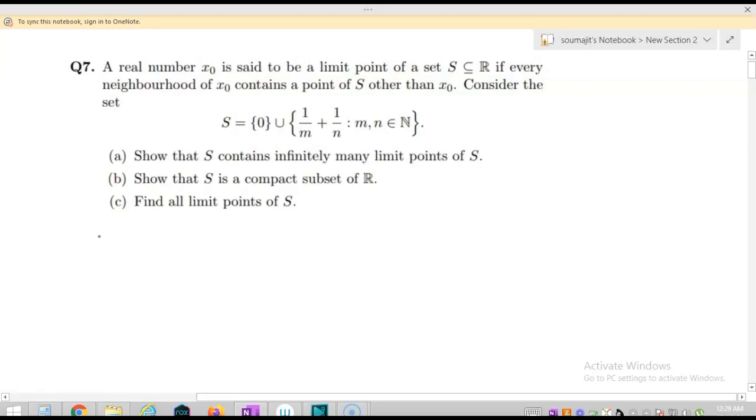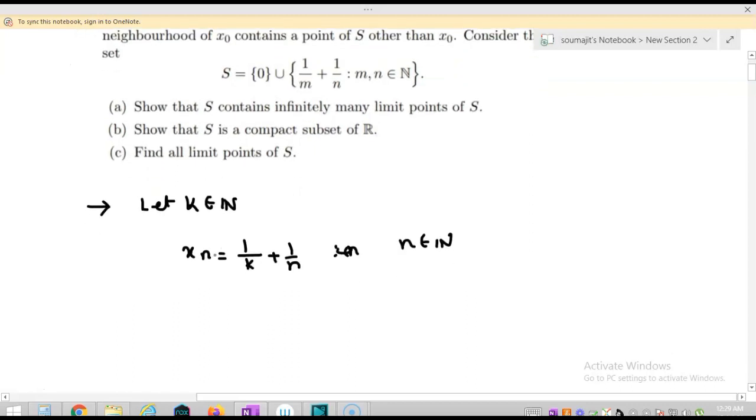Okay, first of all, observe that we have to show S contains infinitely many limit points. So for this, let k belong to the natural numbers. I am choosing a fixed k. Then I am considering a sequence xn equal to 1/k + 1/n, where n belongs to the natural numbers.